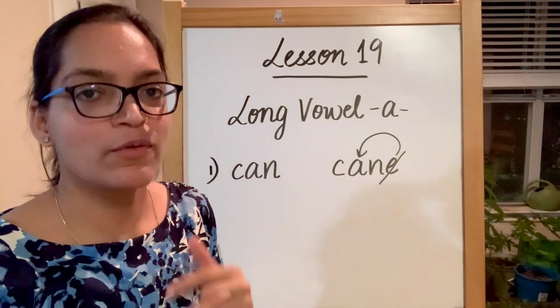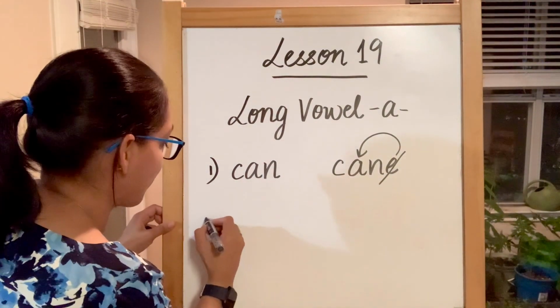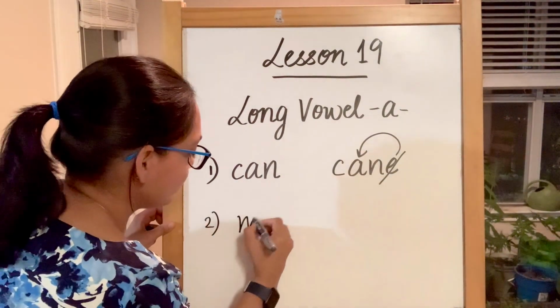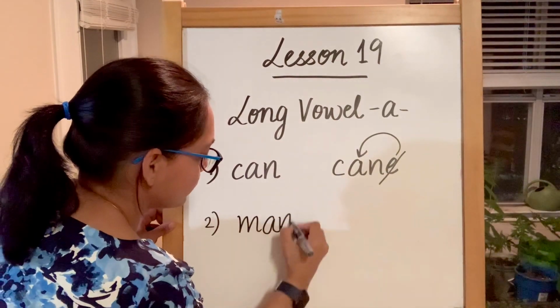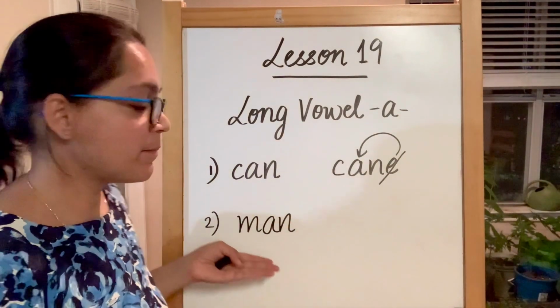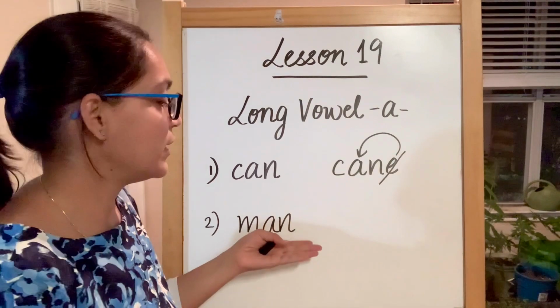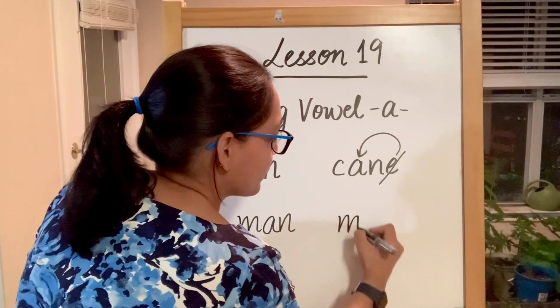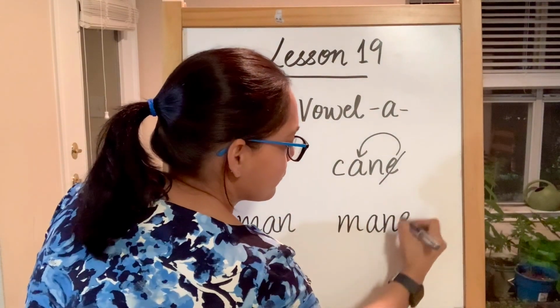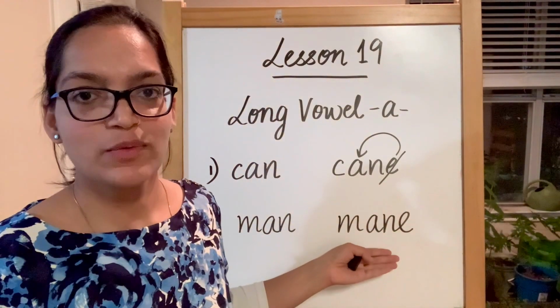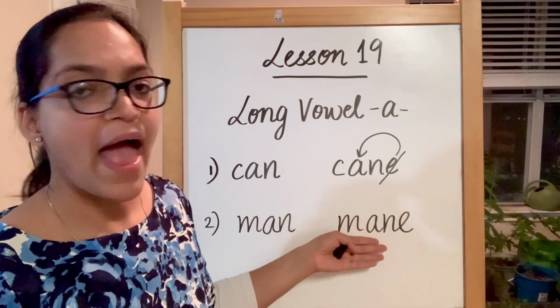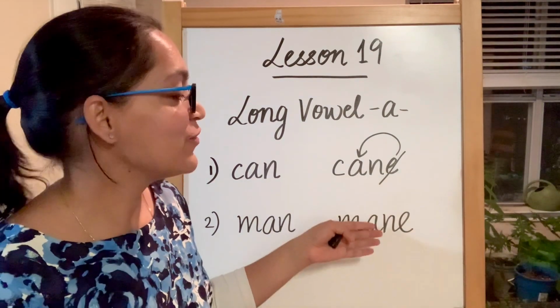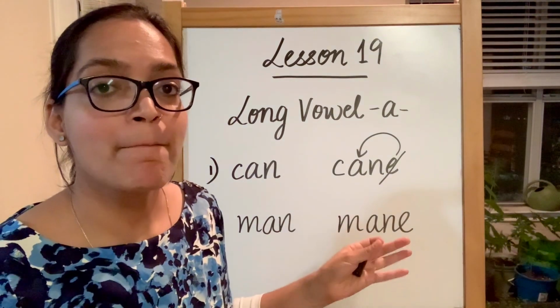Now let's take one more example. This is ma, ending with n, man. Now let's read this one. Ma, a, we are going to say ma, ay, may.